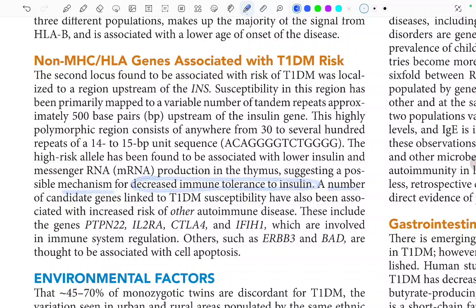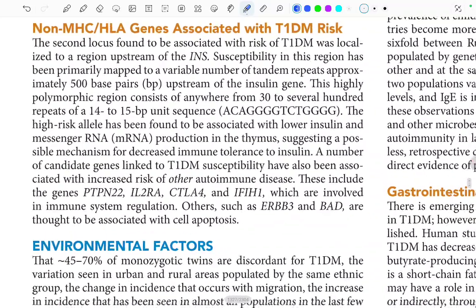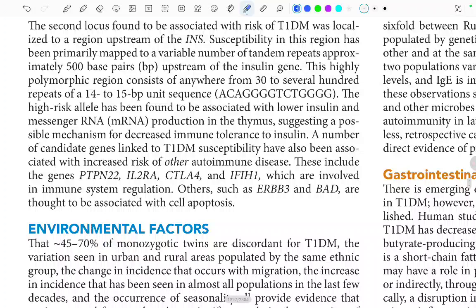A number of candidate genes linked to type 1 diabetes mellitus susceptibility have also been associated with an increased risk of other autoimmune diseases. These include the genes PTPN22, IL2RA, CTLA4, and IFIH1, which are involved in immune system regulation. Others, such as ERBB3 and BAD, are thought to be associated with cell apoptosis. Okay, so some genes which are linked to type 1 DM have also been associated with other autoimmune diseases, like celiac disease or autoimmune thyroiditis, that is Hashimoto's.